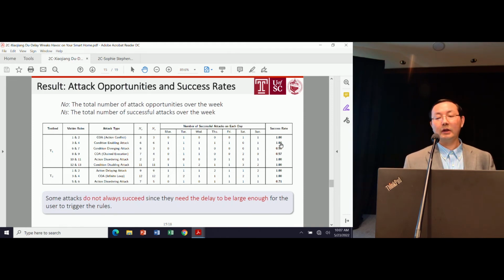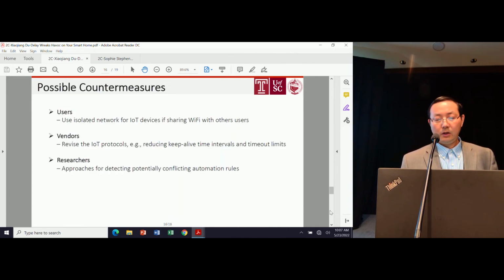Okay, so not all are that high success rate. But over time, even with 50%, once in a while the attacker will have an opportunity to launch the attack. Okay, so I think I'm almost done. This paper mainly presented a new set of attacks on almost all the IoT devices we tested.